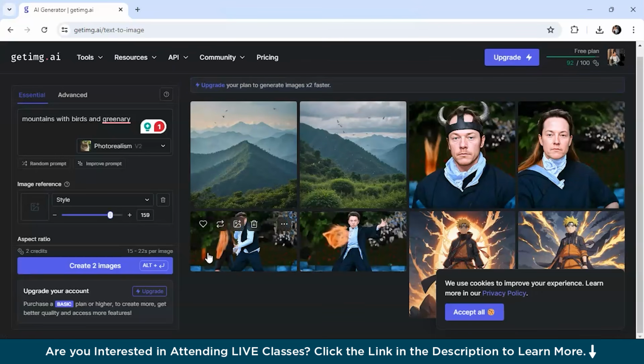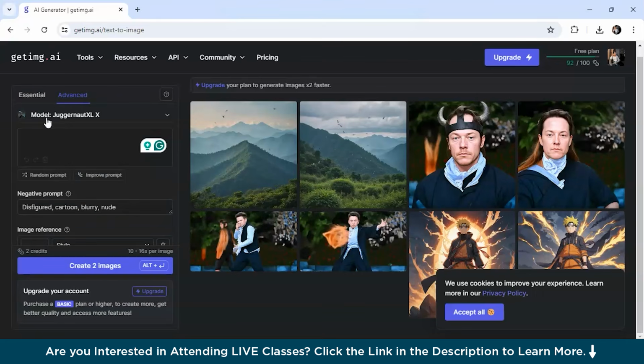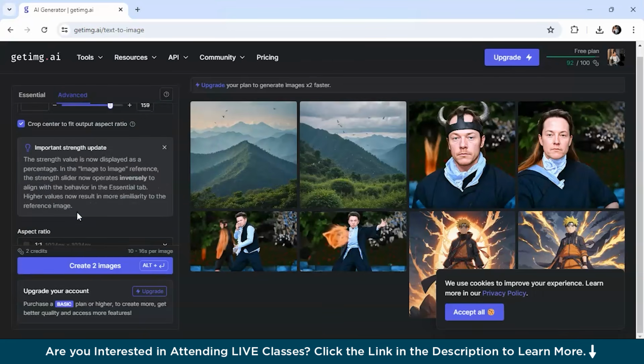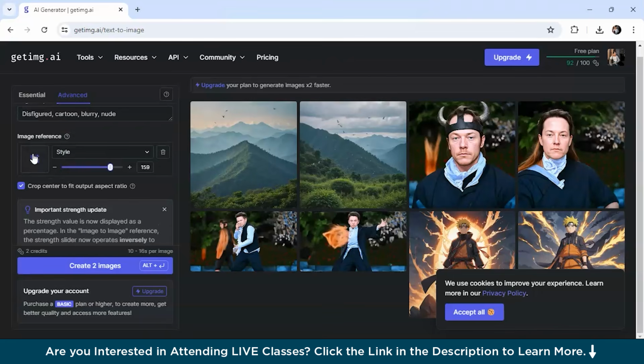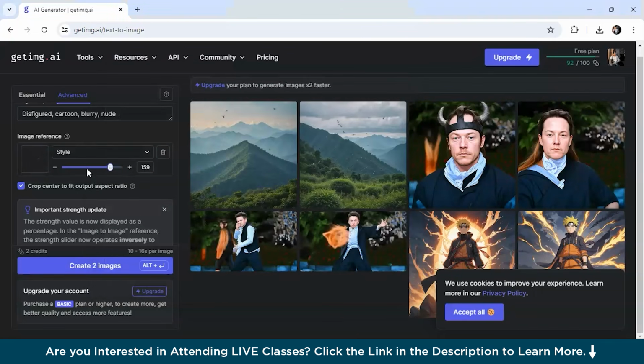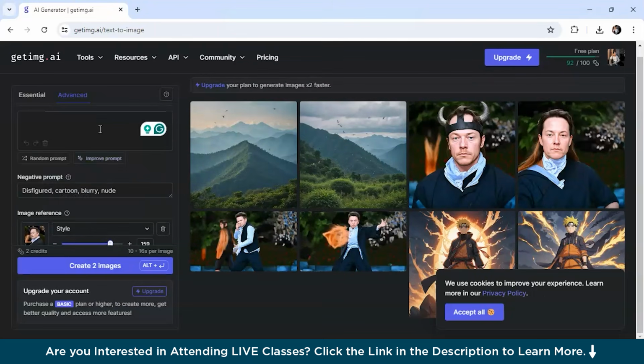So for this tool, as compared to the previous one, which was Crayon AI, you simply have to log into this tool and generate images. Also, you can control the resolution and the number of images you want to generate, allowing you to manage your credits efficiently. Also, there's an option called Advanced where you can give any negative prompt you want and the image reference. You can simply drag and drop any image, or just paste it over here for reference. Suppose I've pasted an Elon Musk image over here.